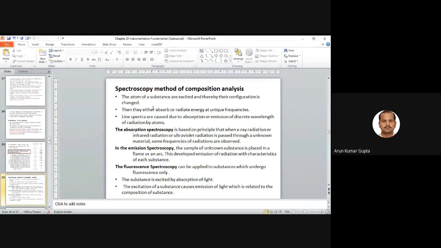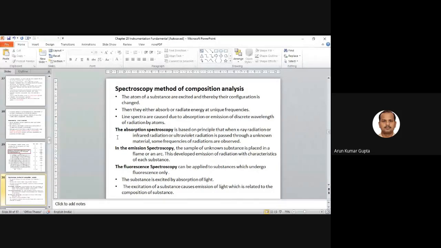When we give energy, in terms of photons or light rays, what happens? The atoms come into the excited state and their configuration changes, and they can either absorb or radiate energy at a unique frequency. So line spectra are caused by the absorption or emission of discrete wavelengths of radiation by atoms. We observe this spectra, and based on this, we can analyze a particular composition.